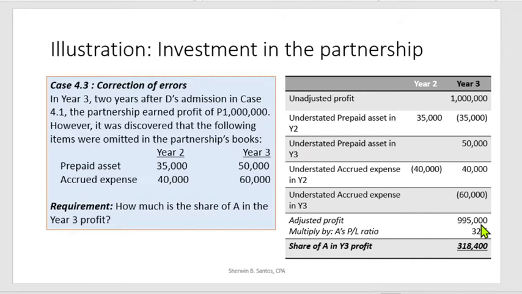So last time we ended up on the investment in the partnership and illustrated some examples related to a partner investing in a partnership, where the transaction is between the new partner and the partnership. So now let's proceed with the other ways on how partnership dissolution is accounted for.